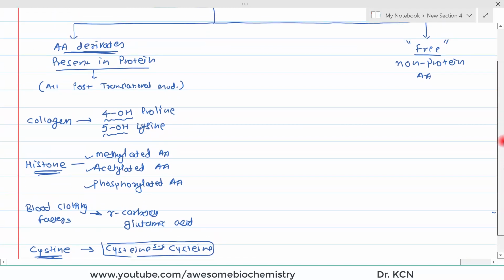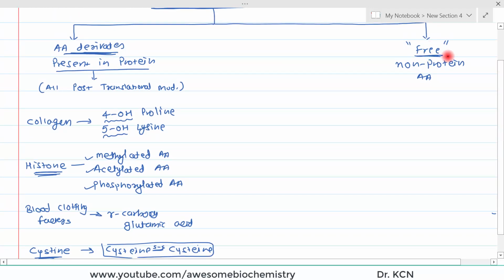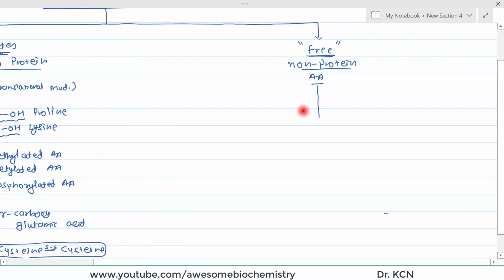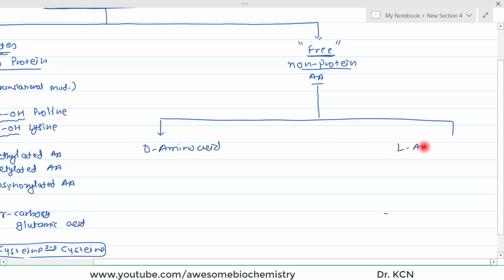Now, the second example is the free amino acid, or you can say non-protein amino acid. Here we have two main categories. One is D amino acids, and obviously the other category is L amino acids.